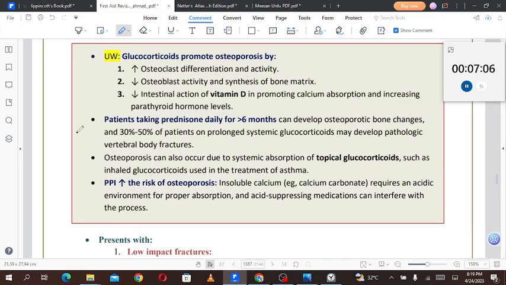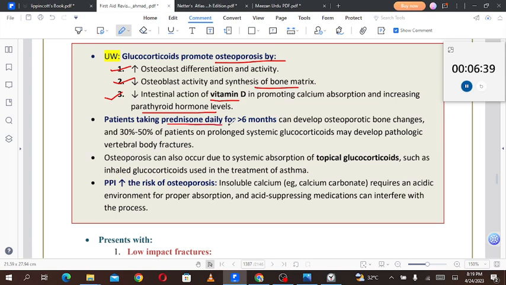Okay, so moving forward to the UWorld point, glucocorticoids promote osteoporosis by increasing the osteoclast differentiation and activity, decreasing the osteoblast activity and synthesis of the bone matrix, and decreasing intestinal action of vitamin D in promoting calcium absorption and increasing the parathyroid hormone levels.